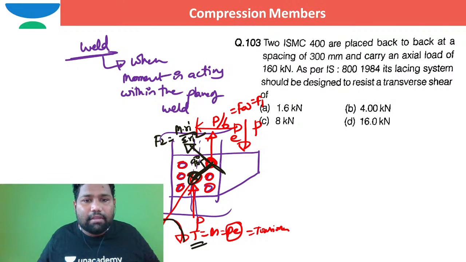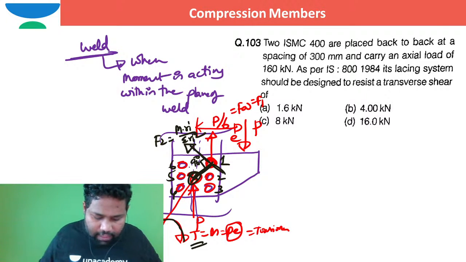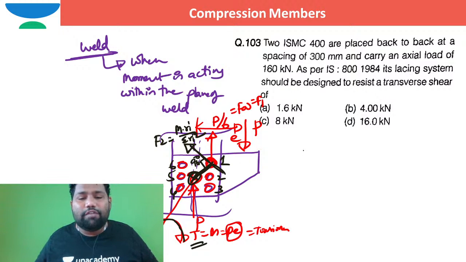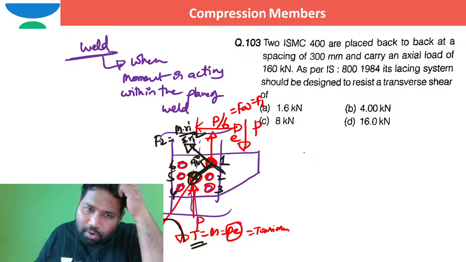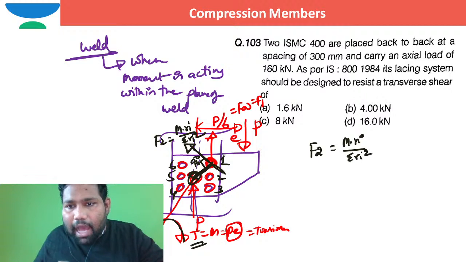So this Ri: this is the first bolt, second bolt, third bolt, fourth bolt, fifth bolt, sixth bolt, right? The bolts are in 2 by 2 rows with a column given, and it is asked which bolts will be highly stressed. Instead of 2 bolts there are 6 bolts. Which bolt will be stressed more? The bolt which is farther from the CG of the bolt group will be stressed more. How can you say so? F2 is equal to M into Ri by sigma Ri square.